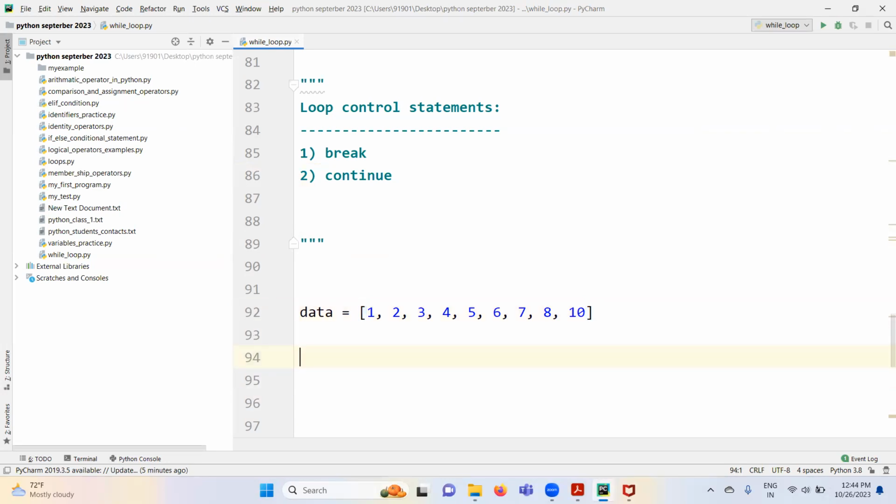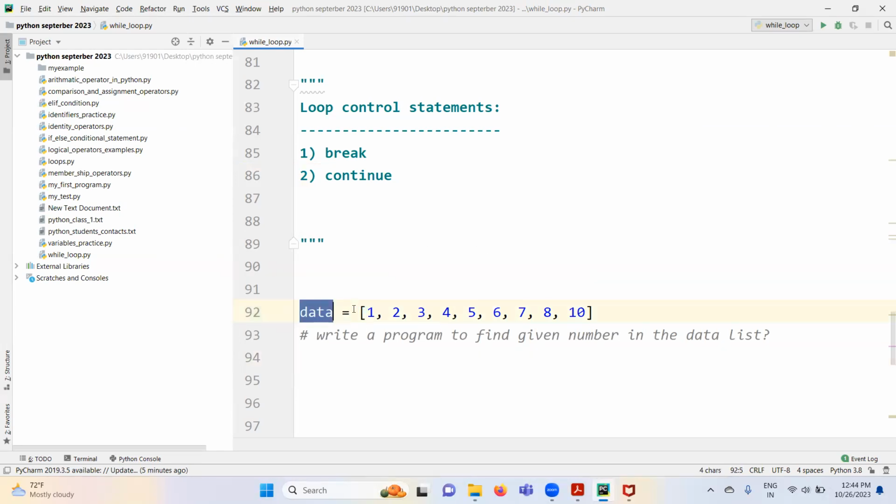This is the data we have. Now write a program to find whether a given number is in the data list or not.